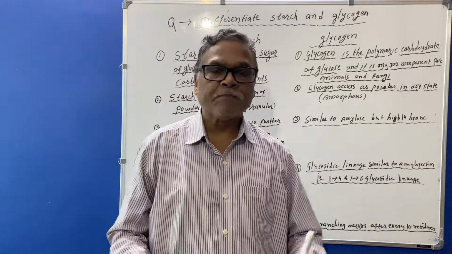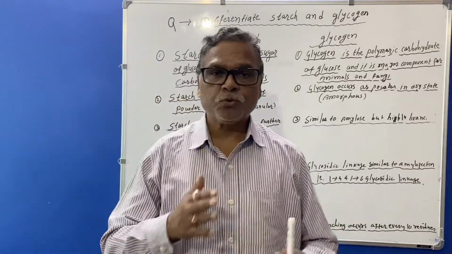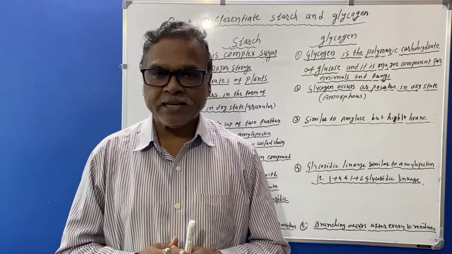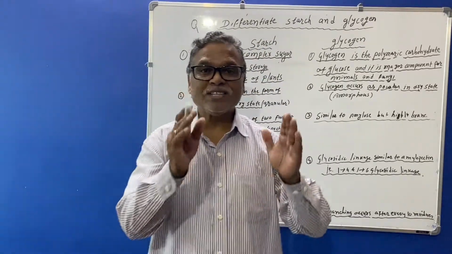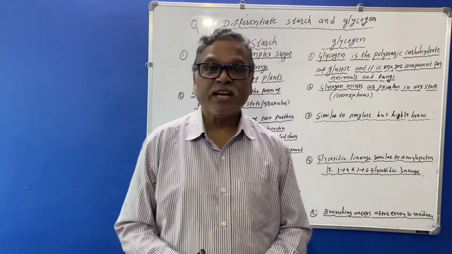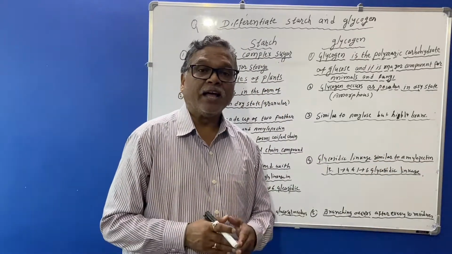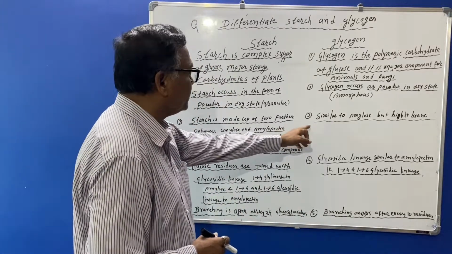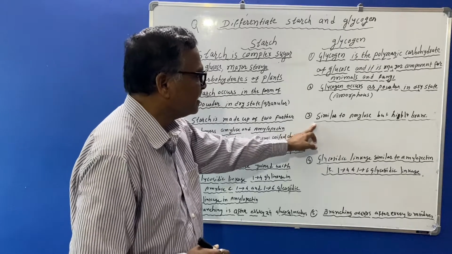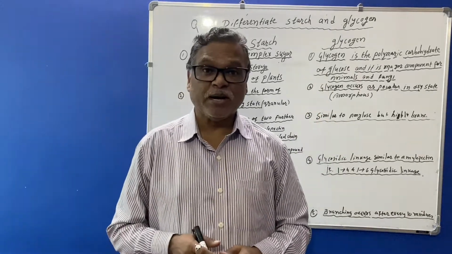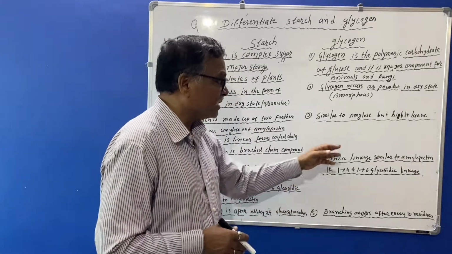Just now I told you that starch contains two different substances, amylose and amylopectin, of which amylose is in linear form and amylopectin is heavily branched. The third point under glycogen: glycogen is similar to amylopectin but highly branched.